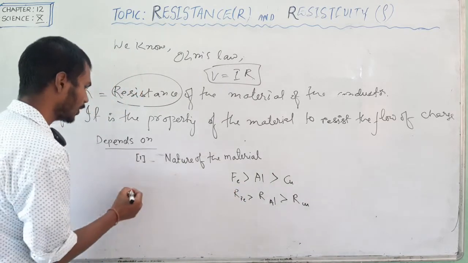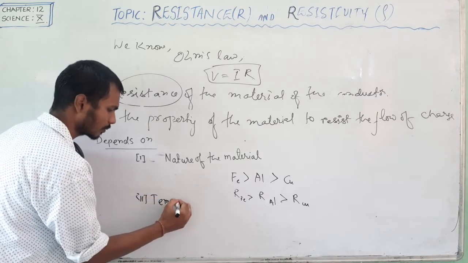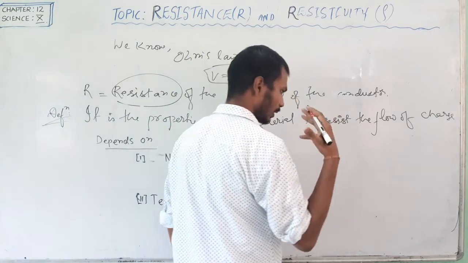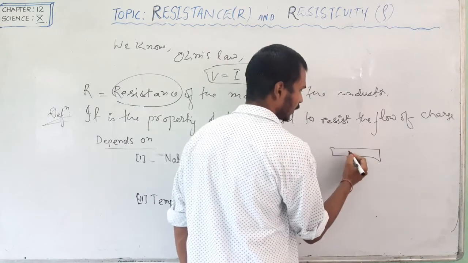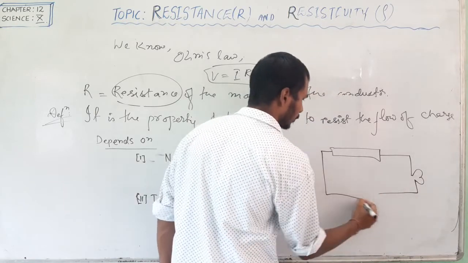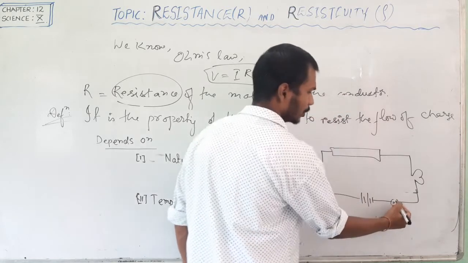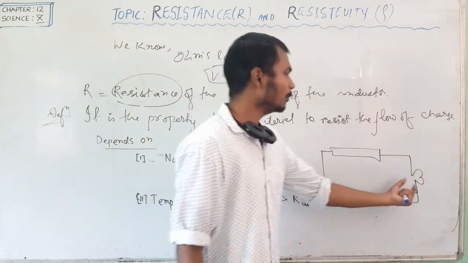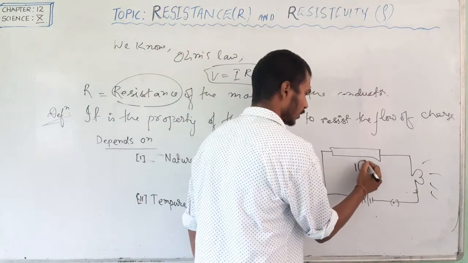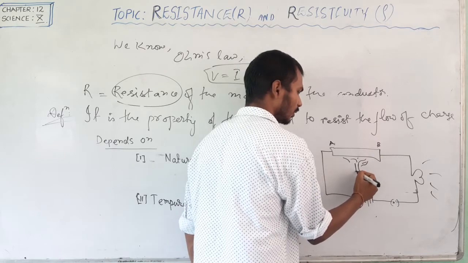The next point, number 2, is temperature. How does resistance depend upon temperature? Do one experiment. Take a conductor and connect it to a bulb and a battery. Now close the switch, and the bulb will start to glow. After some time, heat this material AB, our experimental material.